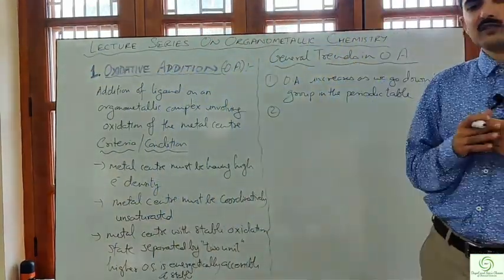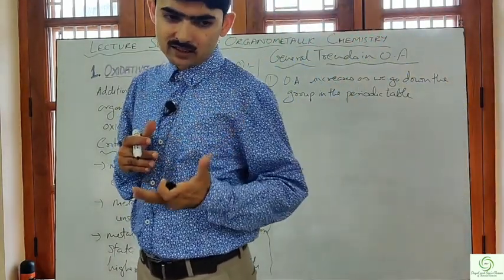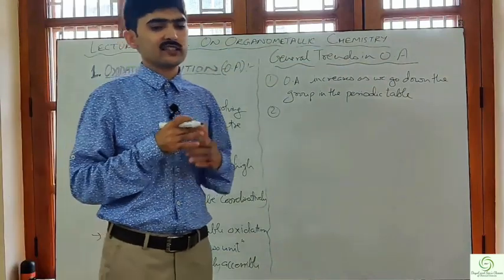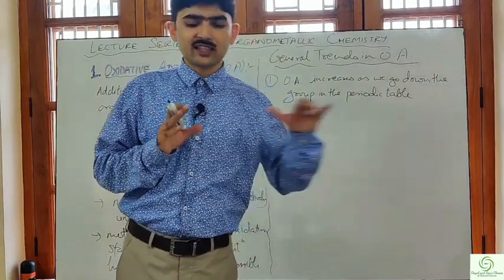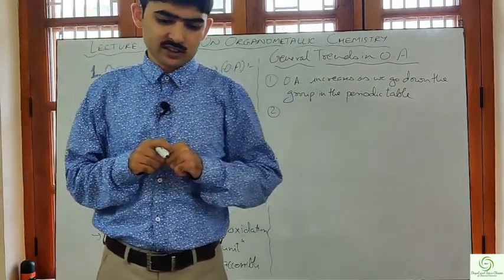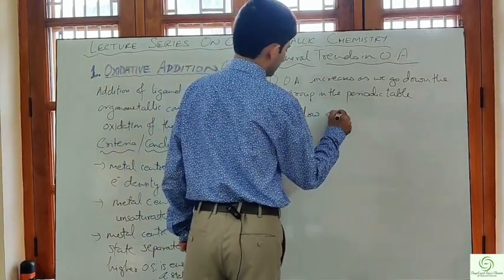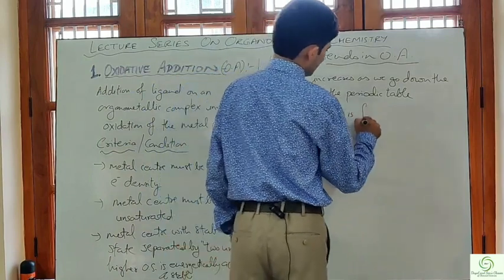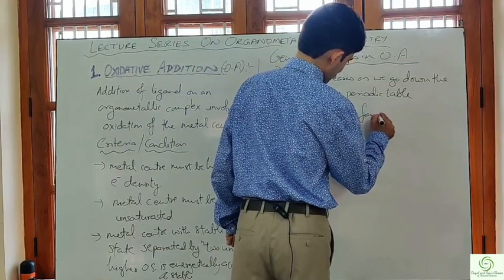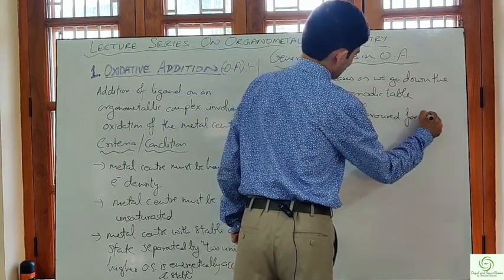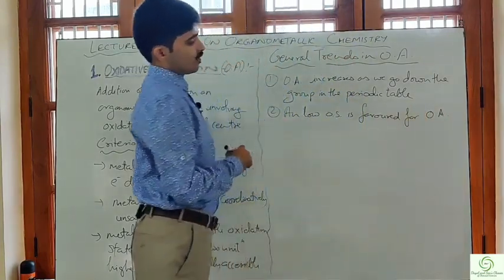For isoelectronic species, if the metal has a lower oxidation state, then the rate of oxidative addition will be faster than for one with a higher oxidation state. That is, a low oxidation state is favored for oxidative addition to occur.